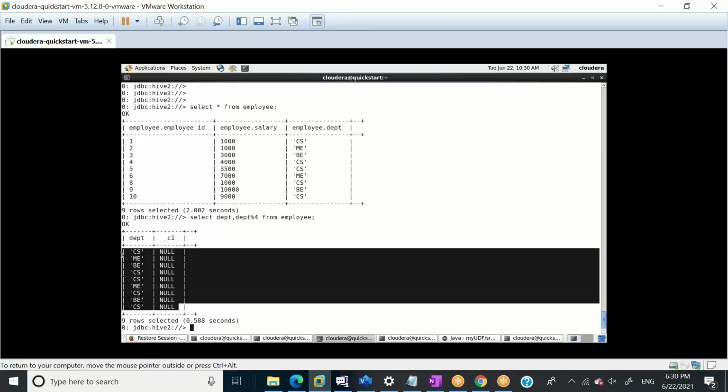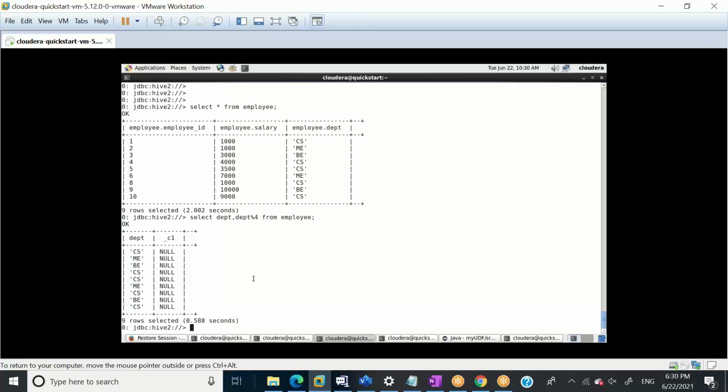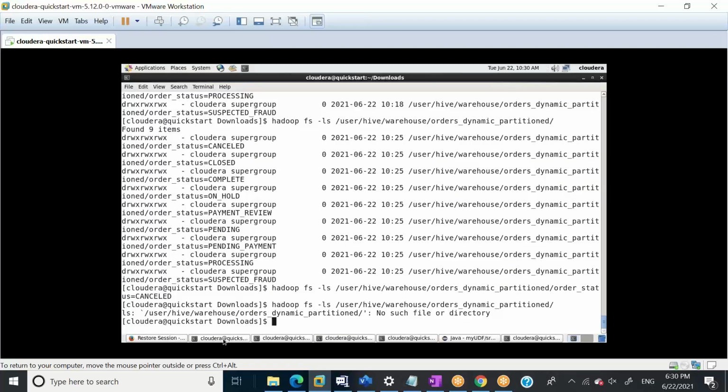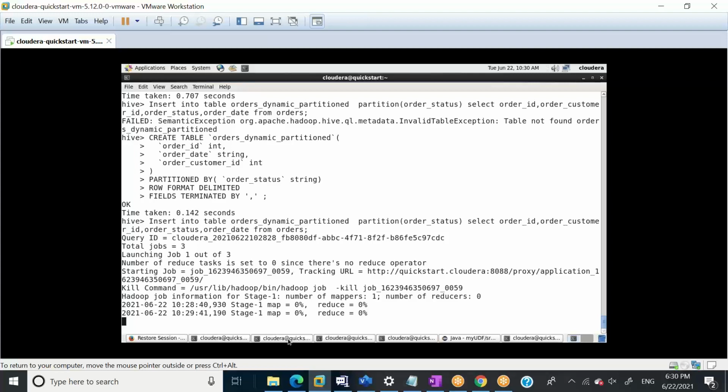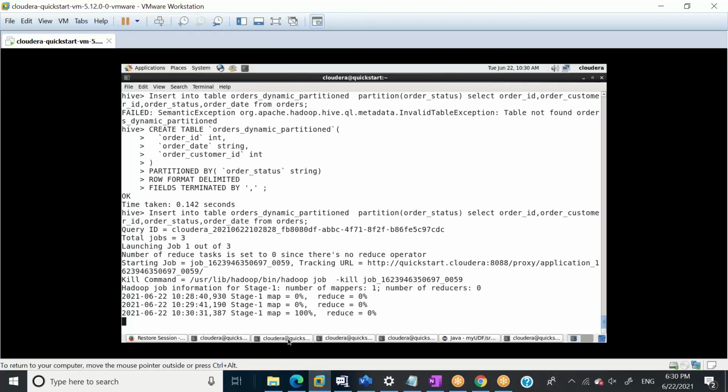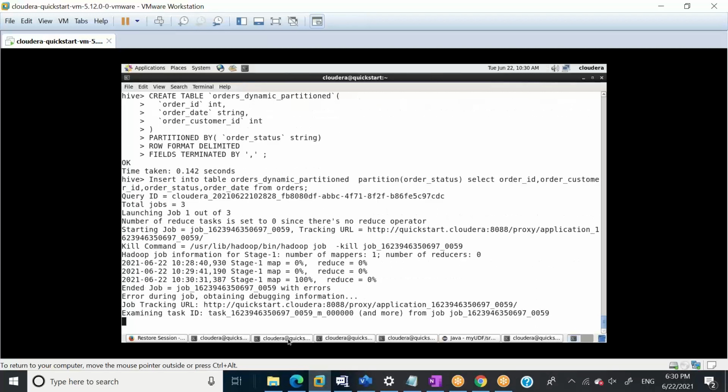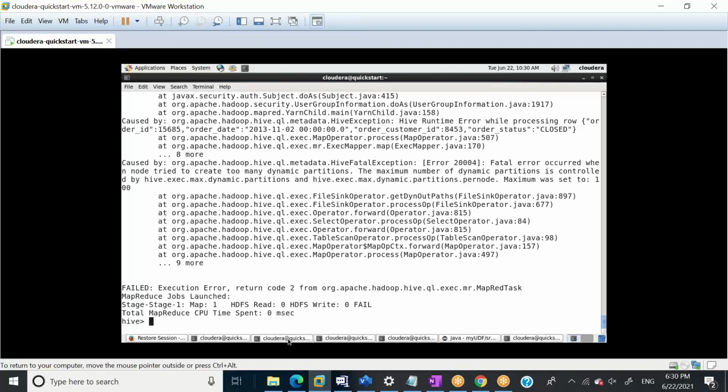Maybe I'm wrong, but this is the way to do it. Let's see it quickly. But still, if we want to do the bucketing, you can still try. So what happened here?